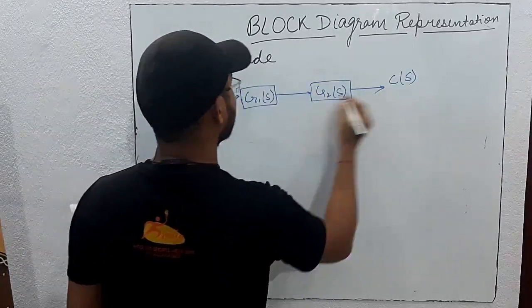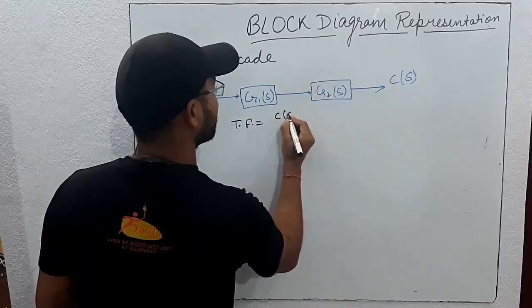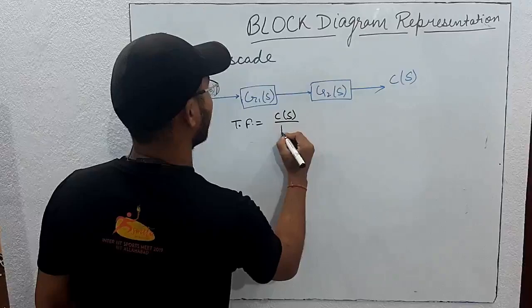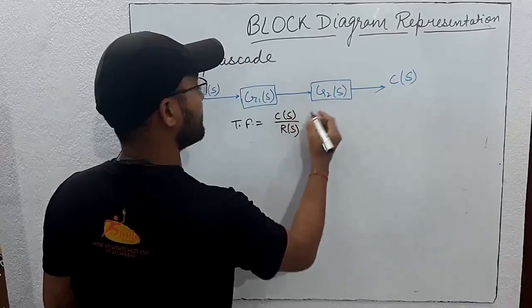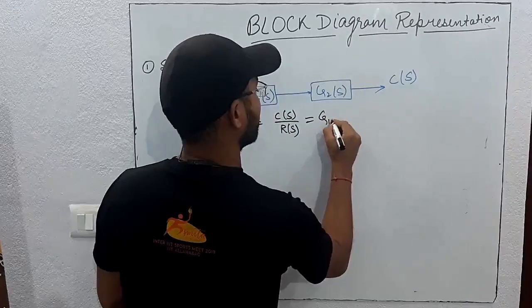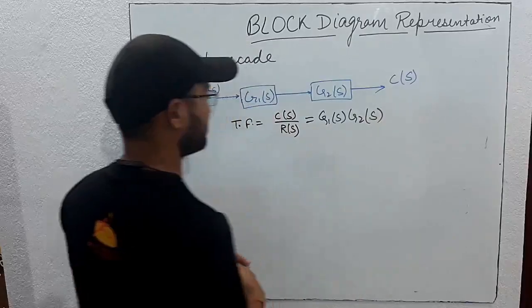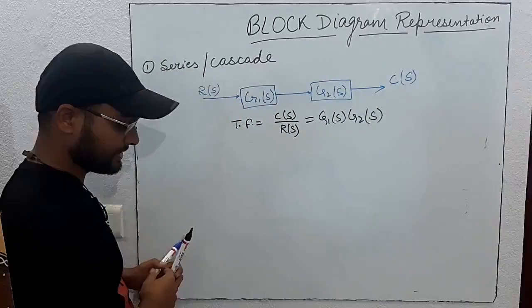Then the transfer function we can find as C(s) by R(s), meaning output response by input response. It will be directly the product G1(s) into G2(s). Okay, this is the first, the series and cascade form.